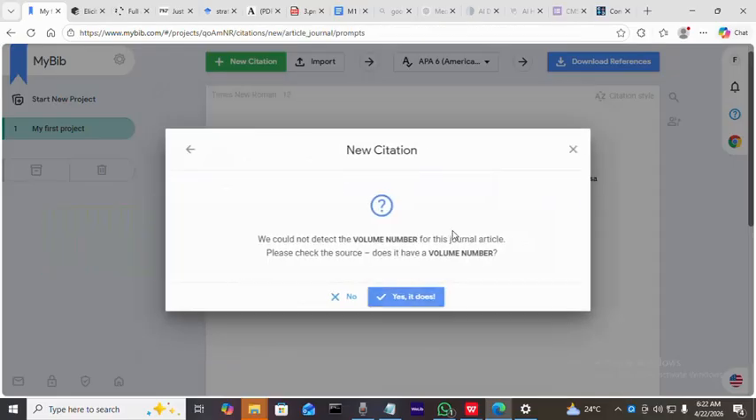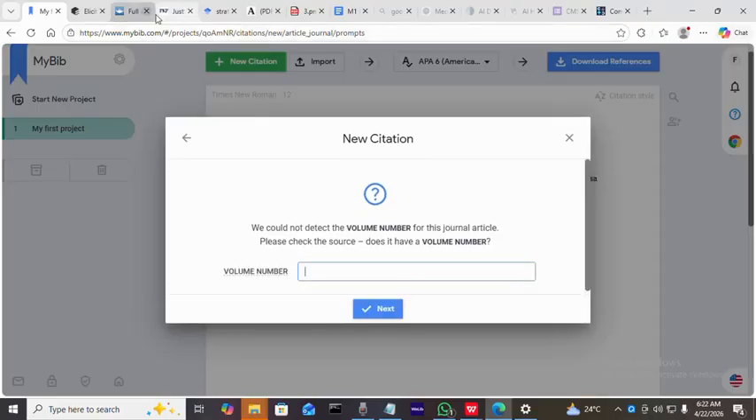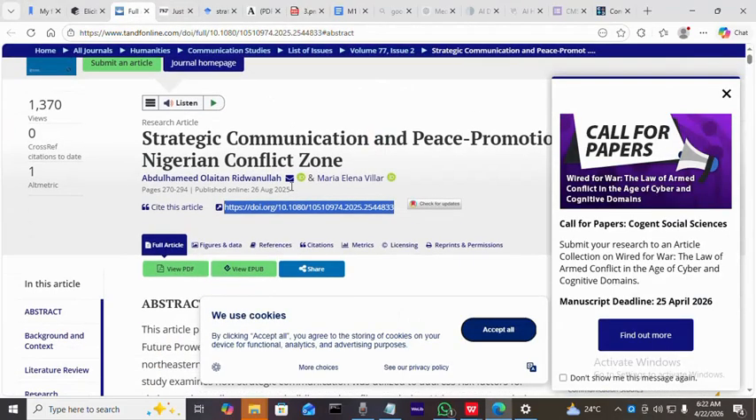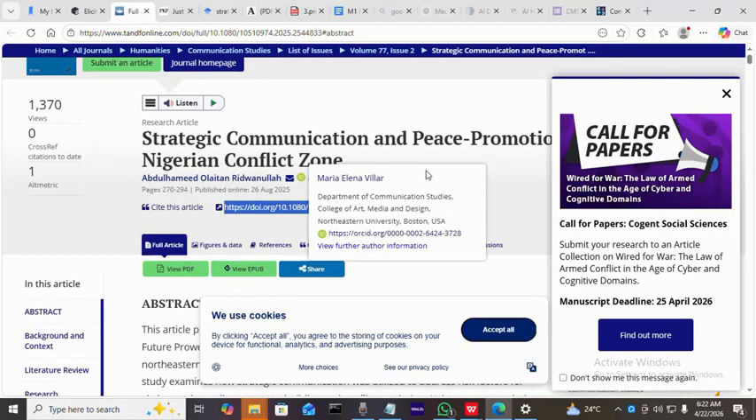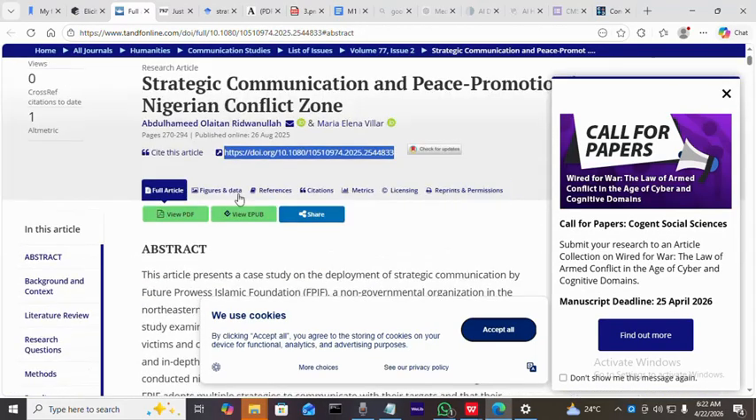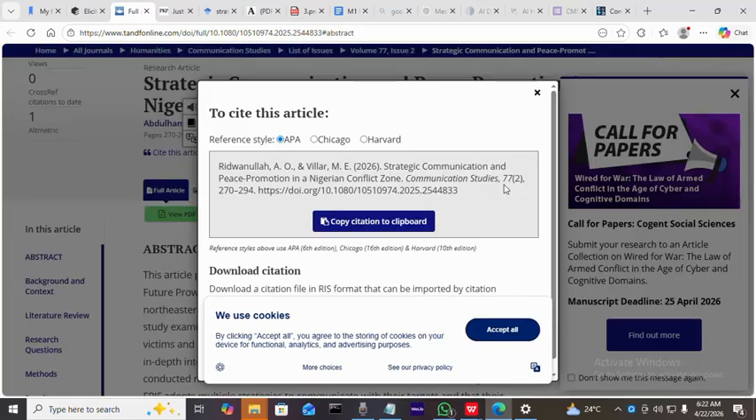Now, when you click, you might have to fill up some empty spaces, like I said, do some manual input. So you go back to the paper, look for the volume, look for the issue, look for the page number. So we see a place like cite this article. So let's click on it. And every paper, every journal has its own format. So you have to have an eye to know where the citation is.